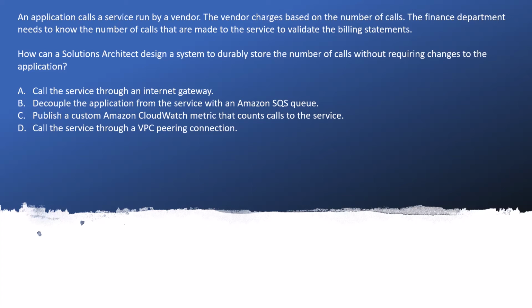So let's try to understand what is the design here. Basically an application calls a service run by a vendor. Here it is trying to say that there is a third party service, and I'm just drawing one boundary here, and here is the application and here is the vendor. Or you can say this is the vendor service and this is our application service, and there is a call here from here to here or vice versa.